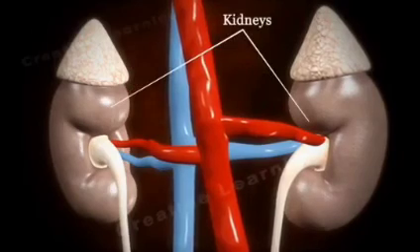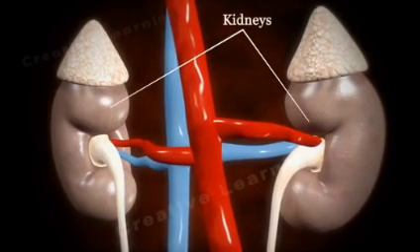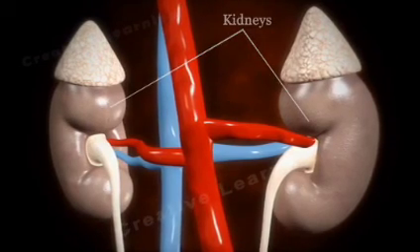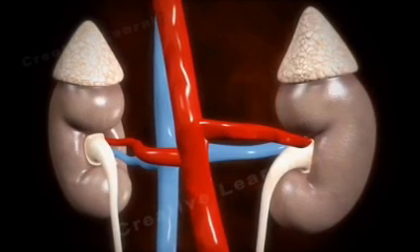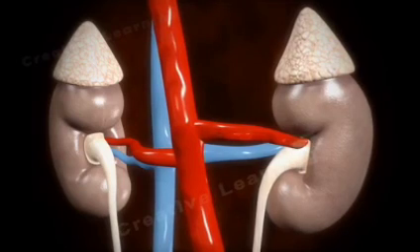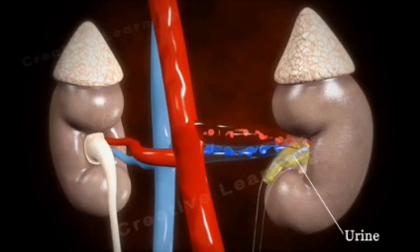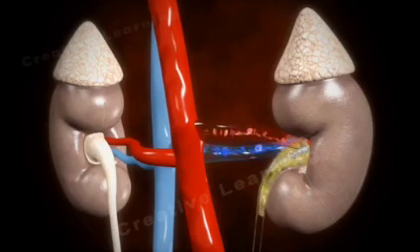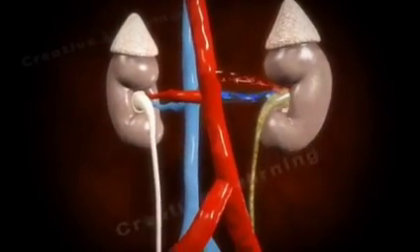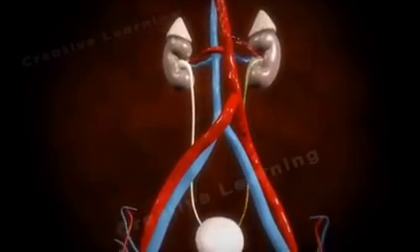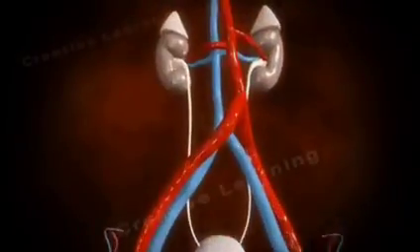Kidneys are bean-shaped organs which filter blood. They remove waste substances from the blood and regulate water and electrolyte concentrations within the body fluids. The end product of this function is urine, which is excreted outside of the body through the urethra, containing wastes, excess water, and excess electrolytes.